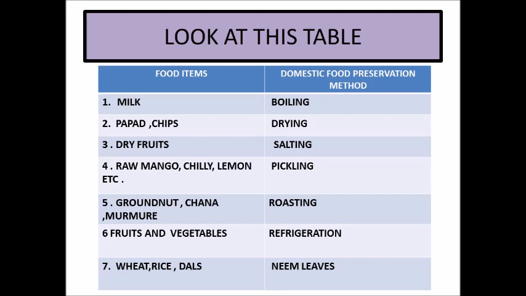Last, we have the cereals, wheat, rice, dals, the food grains. How are they preserved? They are preserved by keeping dried neem leaves in them. Neem leaves don't allow the insects to infest and hence prevent the grains from getting spoiled.